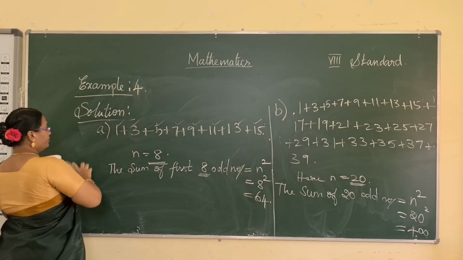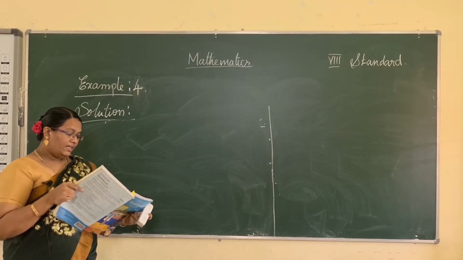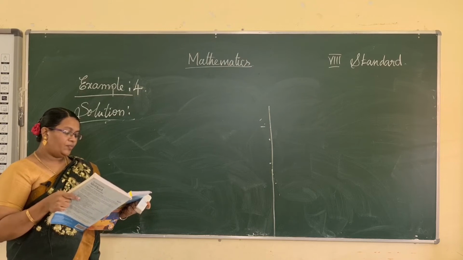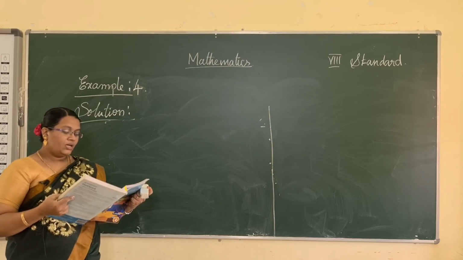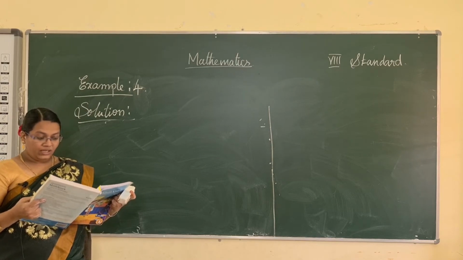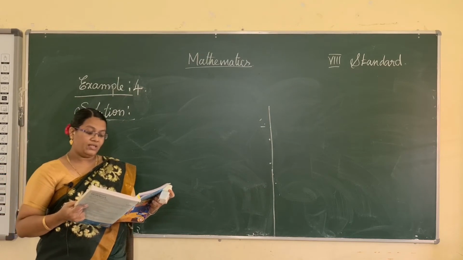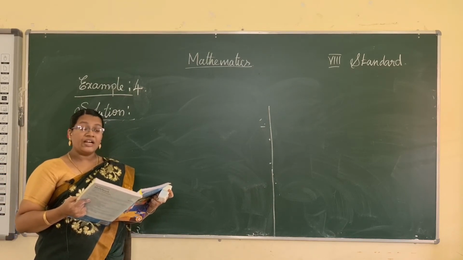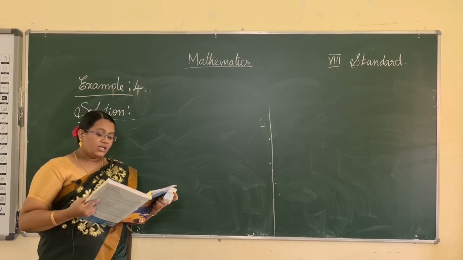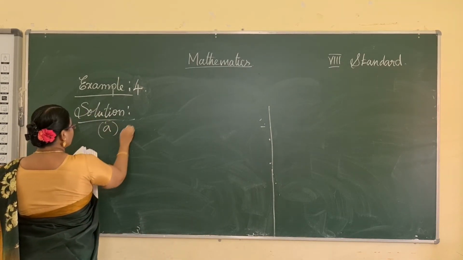Example 4. Without solving, find out why the given numbers are not perfect squares. Okay, without solving. Find out why the given numbers are not a perfect square. Already you know all the properties, is it? See the first one. A is given as 1000.